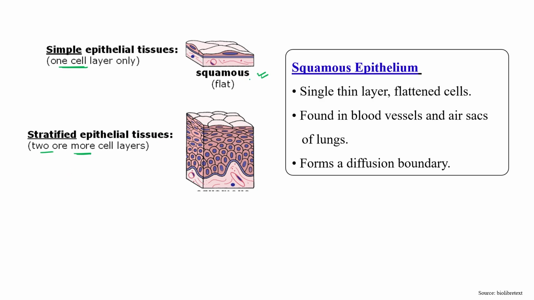Okay, so a single layer squamous is flat in structure, and if more than one layer, then there are multiple layers. Okay, so this single layer of squamous epithelium can be found in the blood vessels or in air sacs of the lung. Okay, and these can form diffusion boundaries.